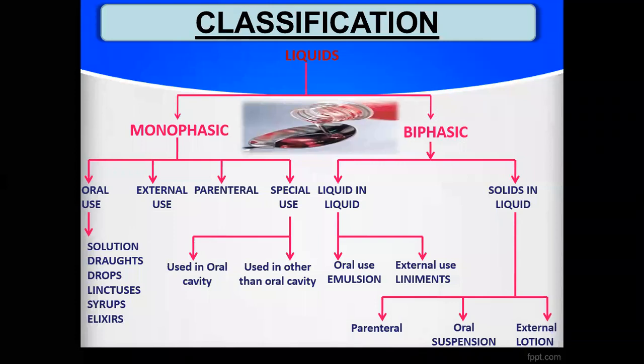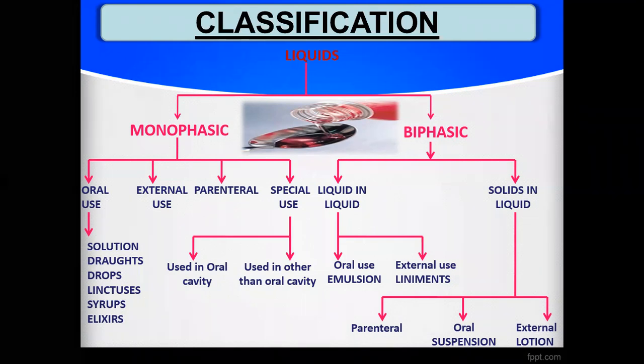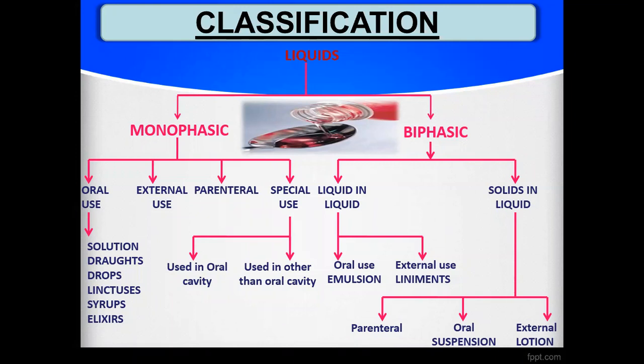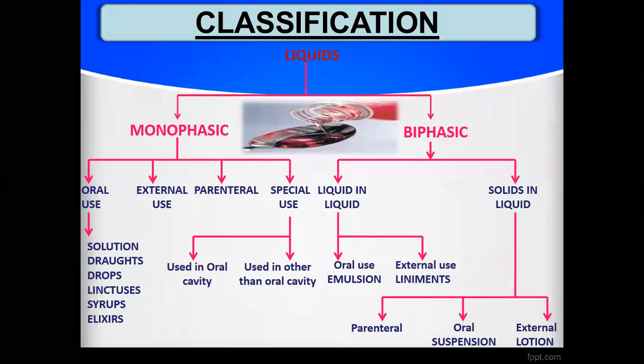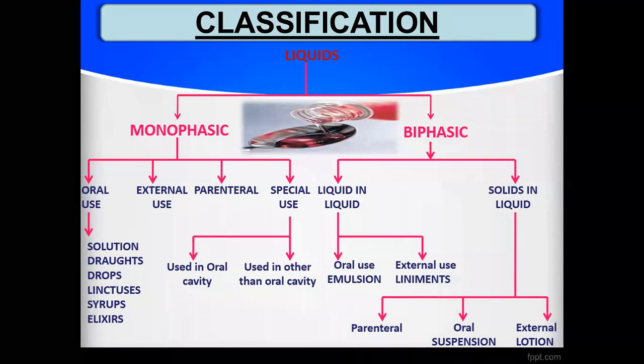Another example is monophasic preparations used in places other than the oral cavity, like ear drops and eye drops. They are also called special type of preparations. So monophasic preparations are classified as monophasic preparations for oral use, for external use, for parenteral use, and for special use.